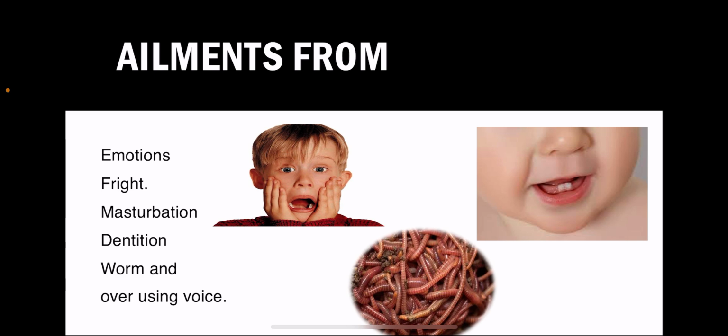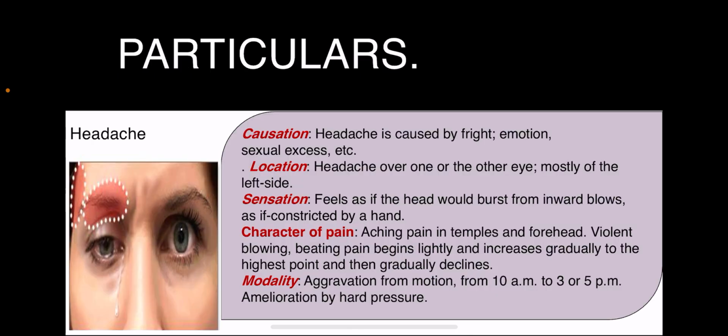Moving further to the ailments from, we saw emotions and fright. Along with these, we have masturbation, dentition, worms, and overuse of the voice. When we study the respiratory symptoms, there is hoarseness, and the patient loses his voice. The hoarseness is so marked that the vocal cords stop responding and the patient cannot use his voice any longer. So overuse of the voice is one of the ailments from. The worms, dentition, masturbation, and frightened emotions we have already seen.